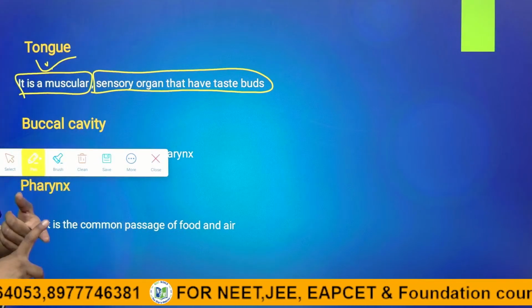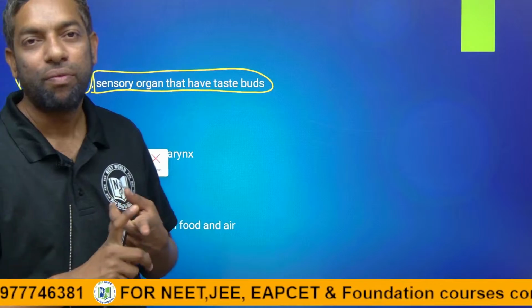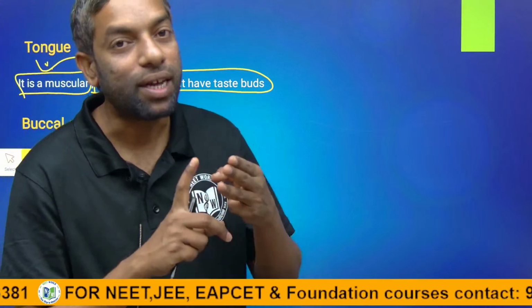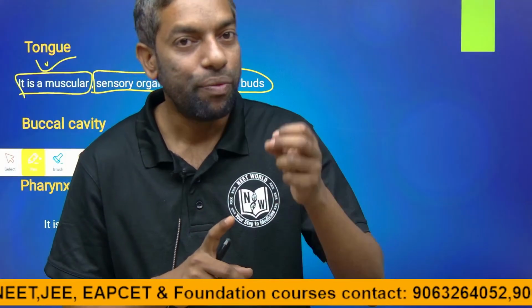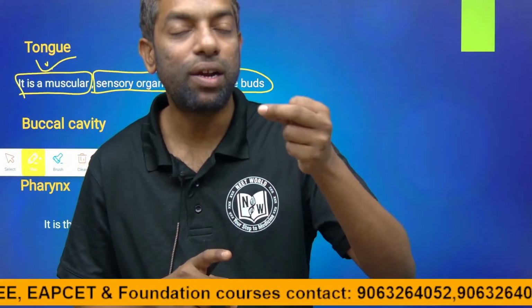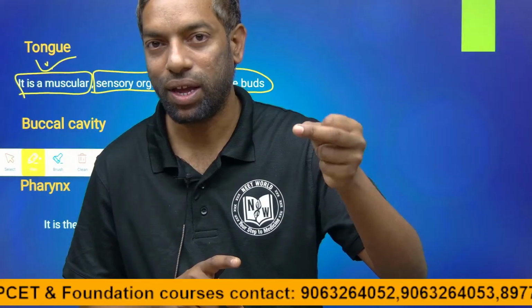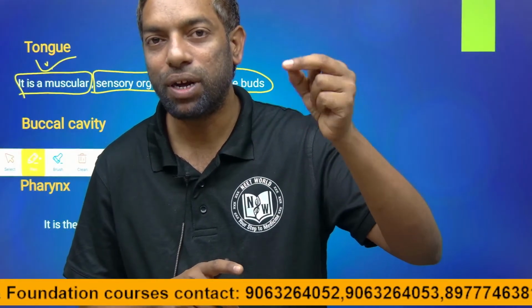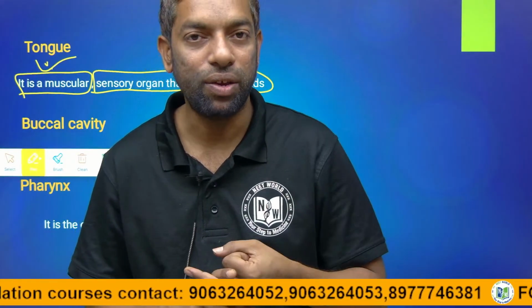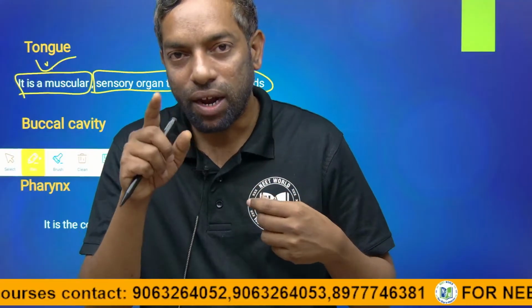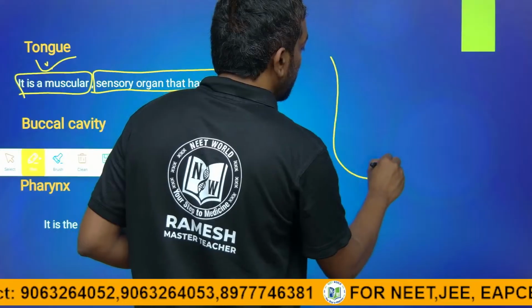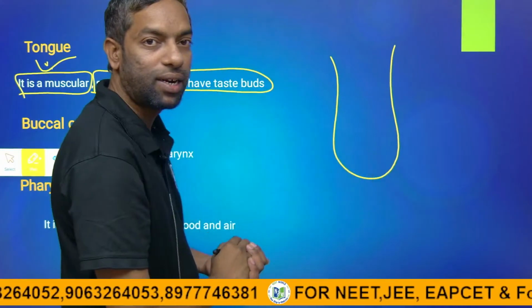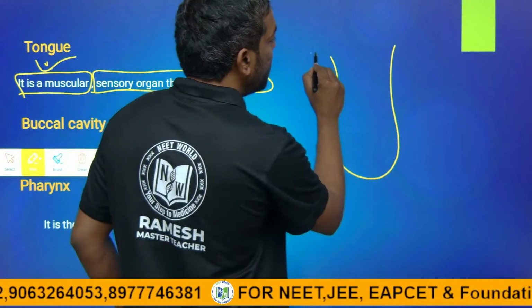The taste buds in the tongue are fungiform, filiform and circumvallate. Filiform are huge in number in the tongue. Circumvallate are around the tongue. Guys, assume this is the tongue, attached to the palate.